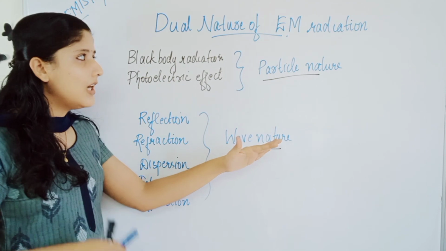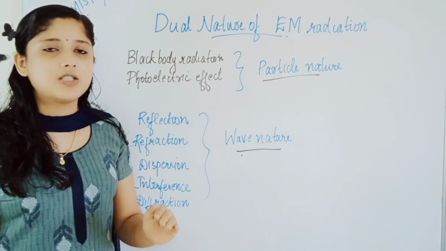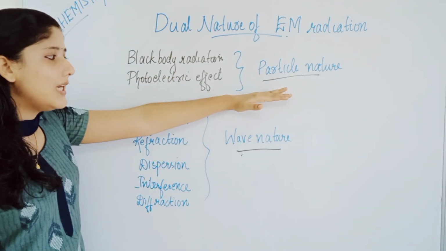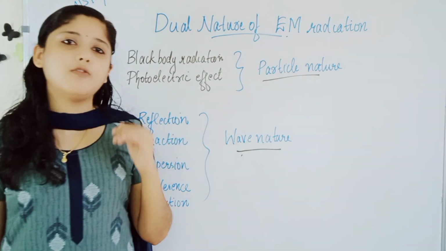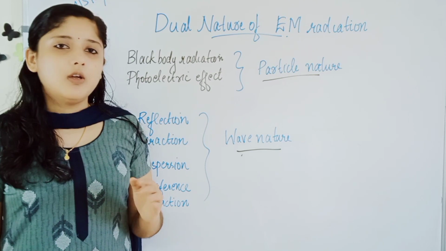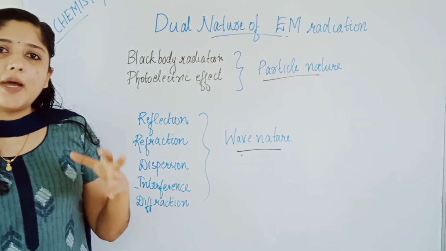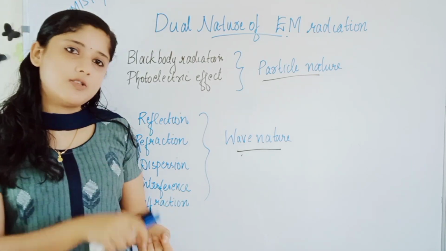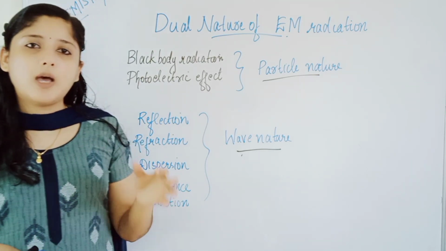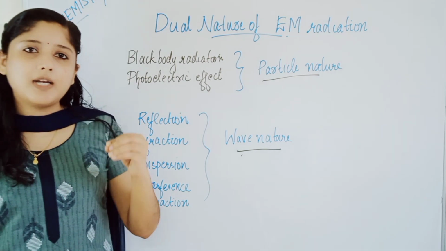So from this it's clear that electromagnetic radiations possess both particle nature and wave nature. Consider when electromagnetic radiations are interacting with matter. When radiation interacts with matter, it shows a particle nature.